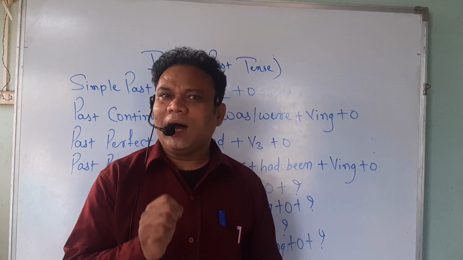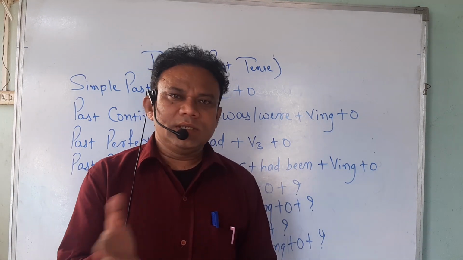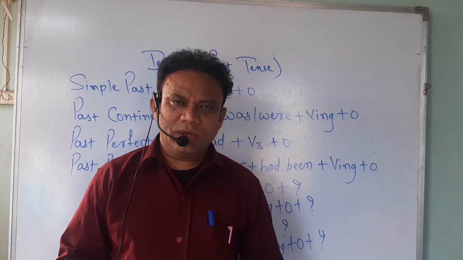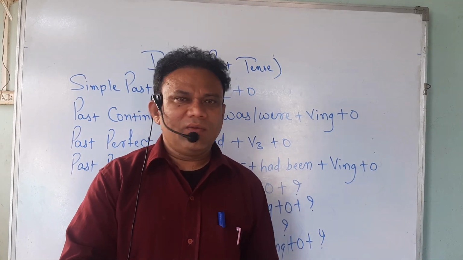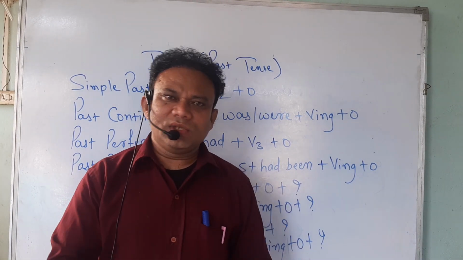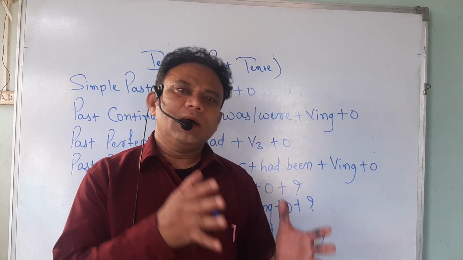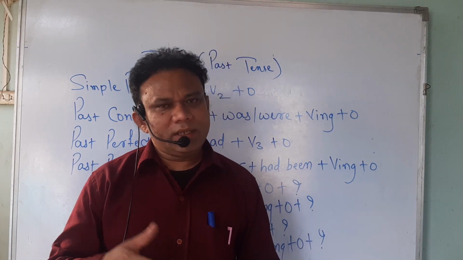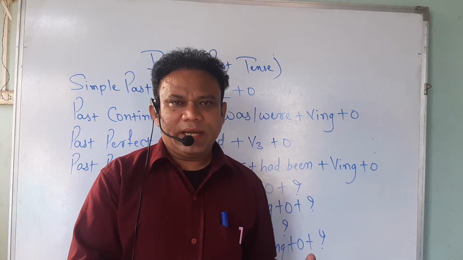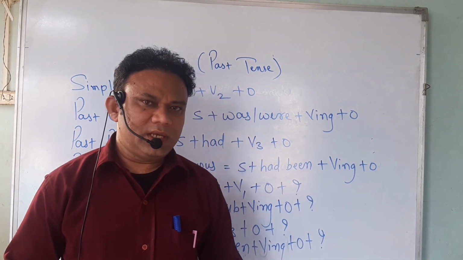For example, I wrote a letter. This is a sentence of simple past. What is its passive? Its passive is a letter was written by me. So I wrote a letter, this is also simple past. A letter was written by me, this is also simple past. The only difference is that one is active and one is passive.